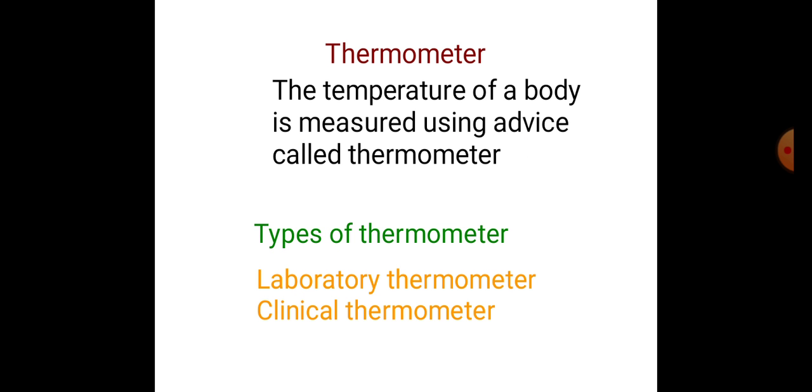Now let's understand the thermometer. Let's know what a thermometer is. The thermometer is a device, as we all know, with which the temperature of a body or an object is measured. Thermo is a Latin word that means heat, and from that the name thermometer comes. A thermometer works on the principle of expansion of liquid on heating.